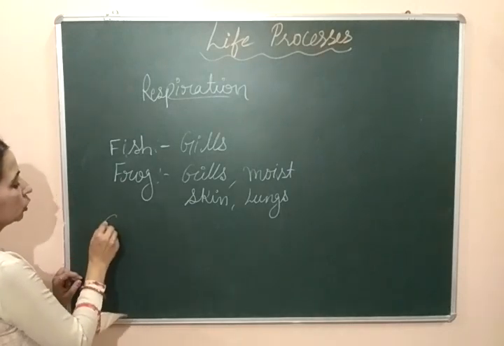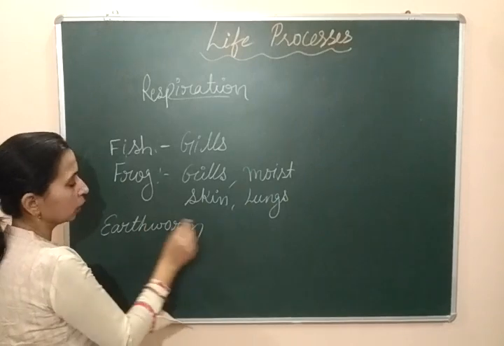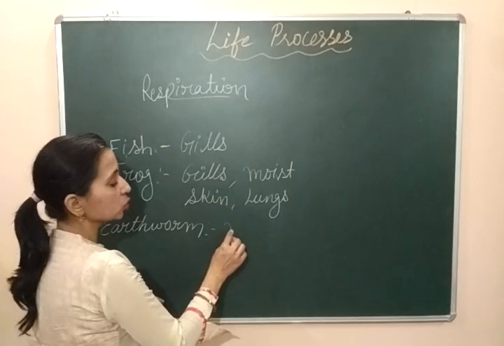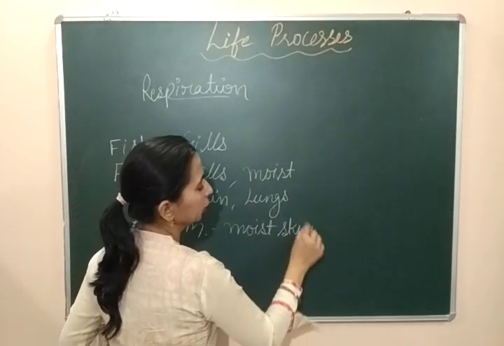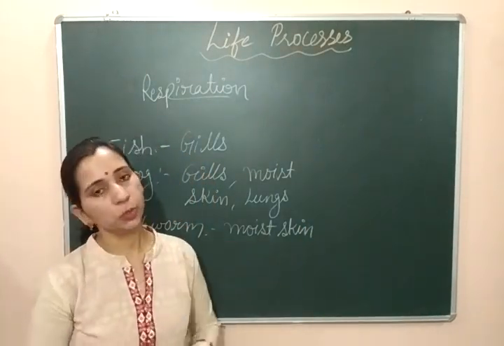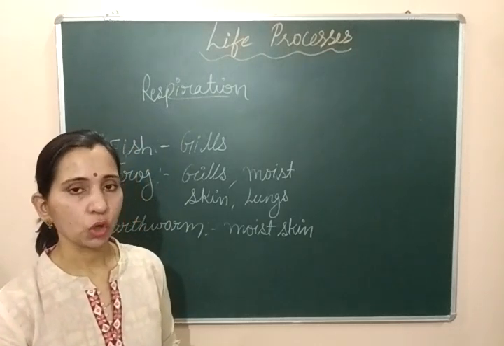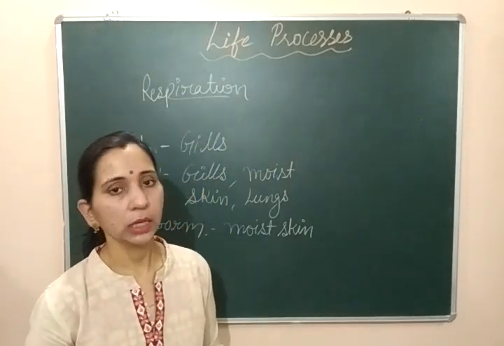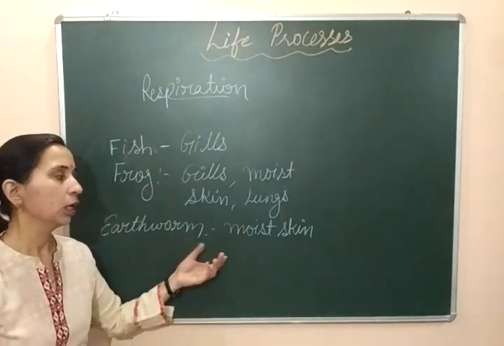In the case of earthworm, which lives in the soil, it does not have a specialized organ for respiration, so it respires through its moist skin. जो earthworm skin soil के अंदर रहता है, उसकी जो skin होती है वो moist होती है, चिपचिपी होती है, और वही moist skin उसे respiration में help करती है. Gases diffuse through this moist skin, means oxygen comes inside the earthworm's body through diffusion, and carbon dioxide diffuses out through this moist skin. So earthworm respires through its moist skin.